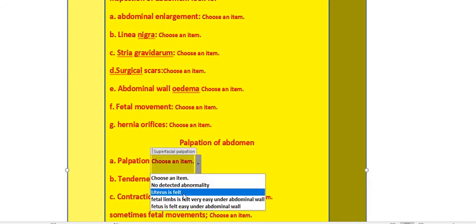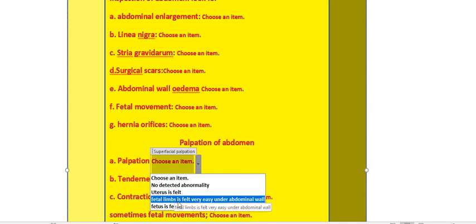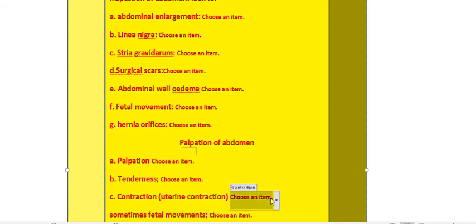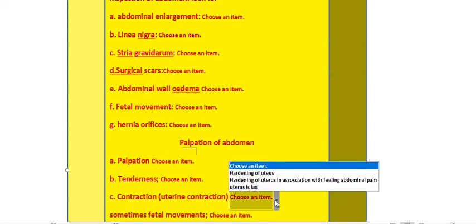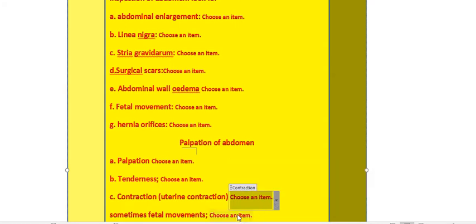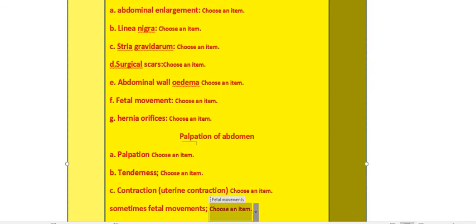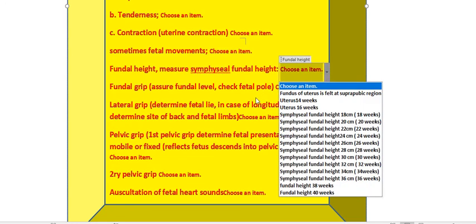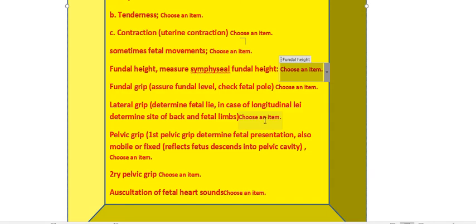The fetal limbs or the fetus may be felt under the abdominal wall in case of ruptured uterus. And then we note whether the uterus is contracting or not contracting, and whether fetal movement is felt or not felt. Then we determine the fundal height, and then we do the lateral grips and